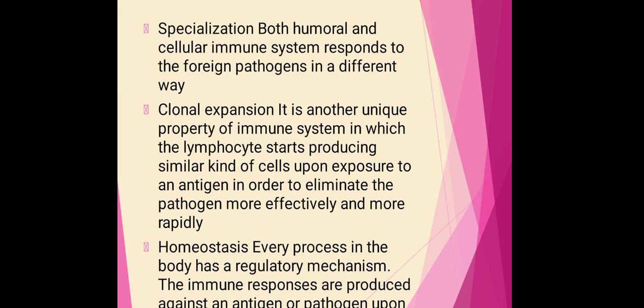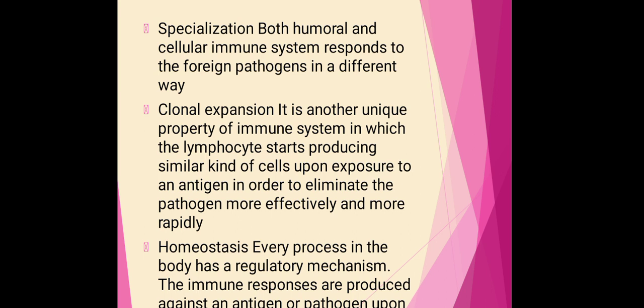Once the pathogen or antigen is eliminated, there is no requirement for that immune response. In such a condition, it is important to lower these immune responses, and this process is known as homeostasis. Homeostasis means maintaining the number of these immune cells within the body.